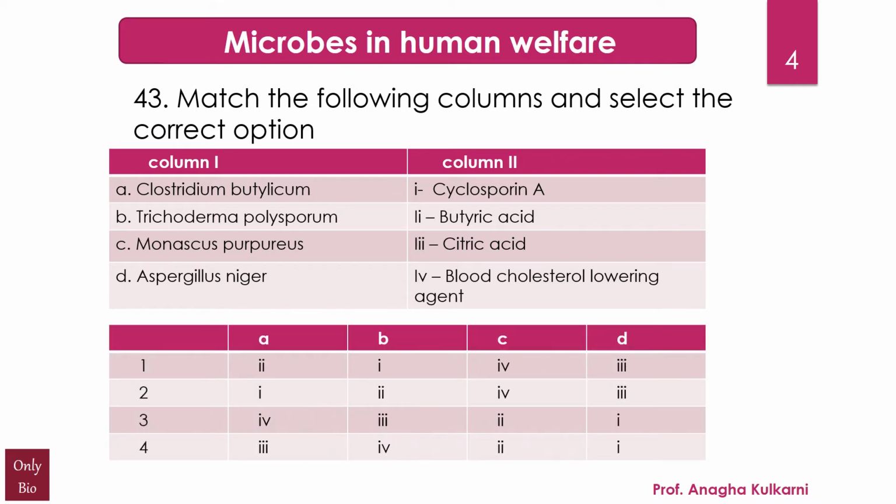And these are all the options given, and the correct answer is 1. That is, Clostridium botulicum can be related with the butyric acid, Trichoderma polysporum with cyclosporin A, Monascus purpureus with blood cholesterol lowering agent, and Aspergillus niger with citric acid.